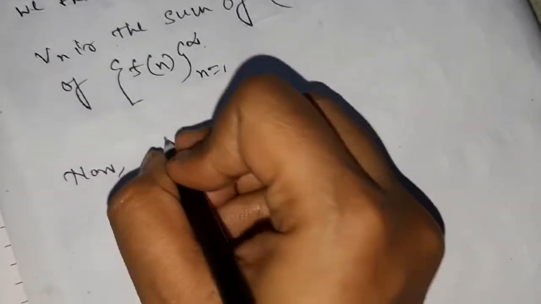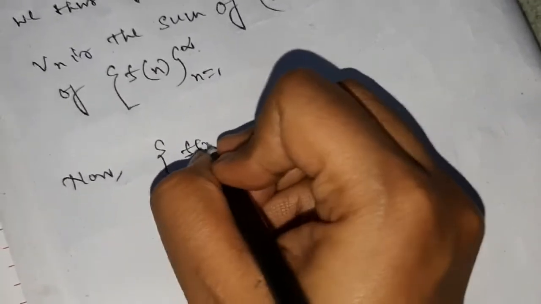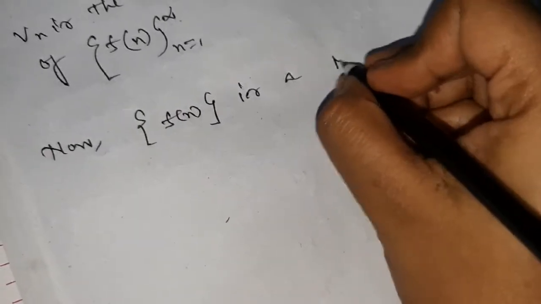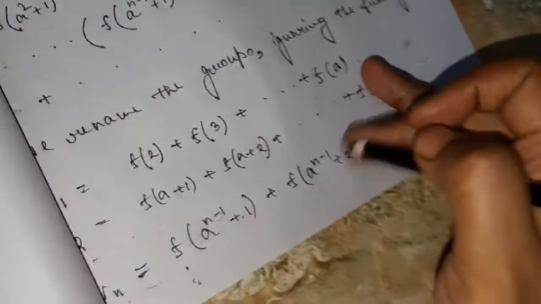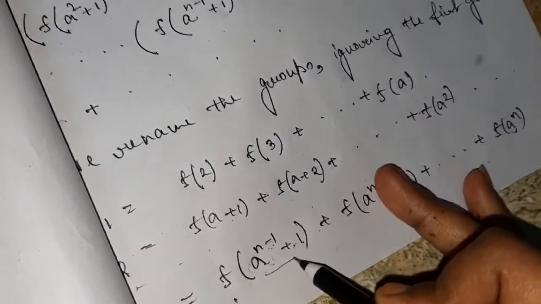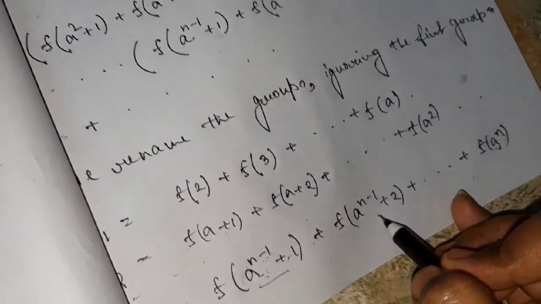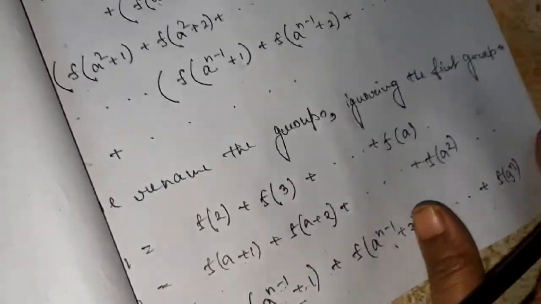Now the given information was that fn is a monotone decreasing sequence. As it is monotone decreasing, definitely this term will be greater than or equal to the next term, and that will be greater than or equal to the next term, and so on.